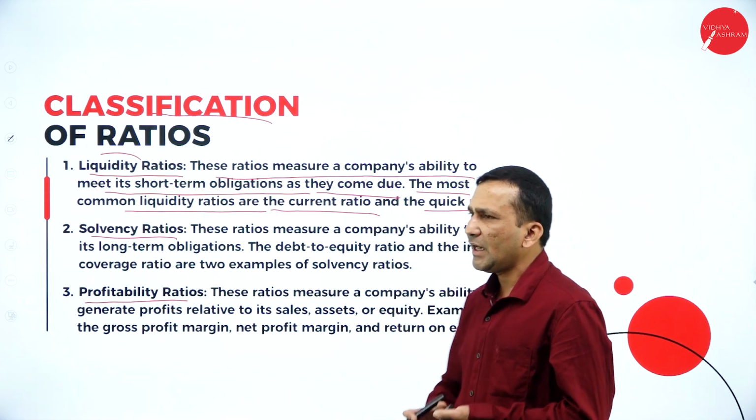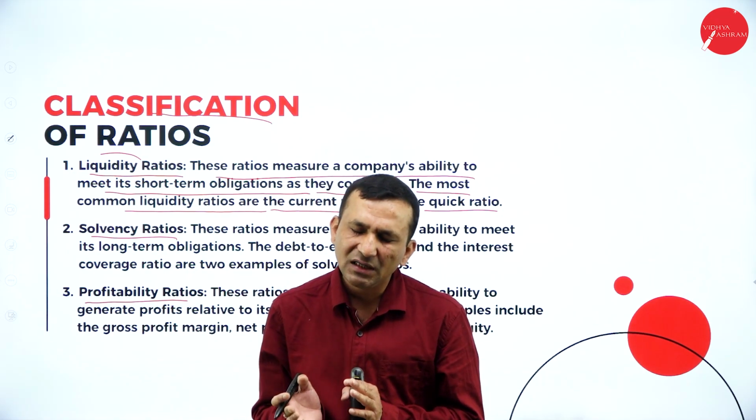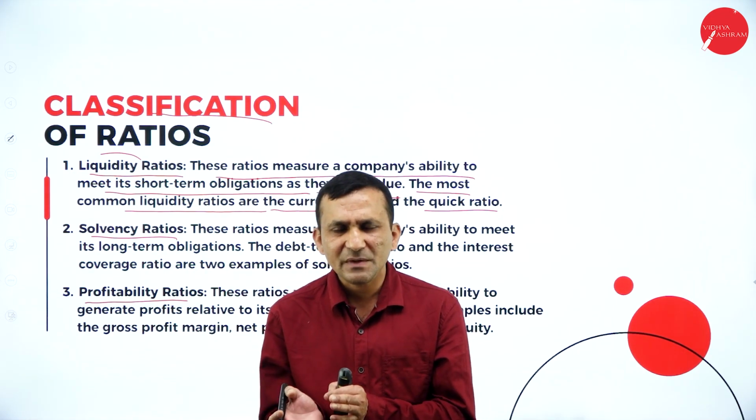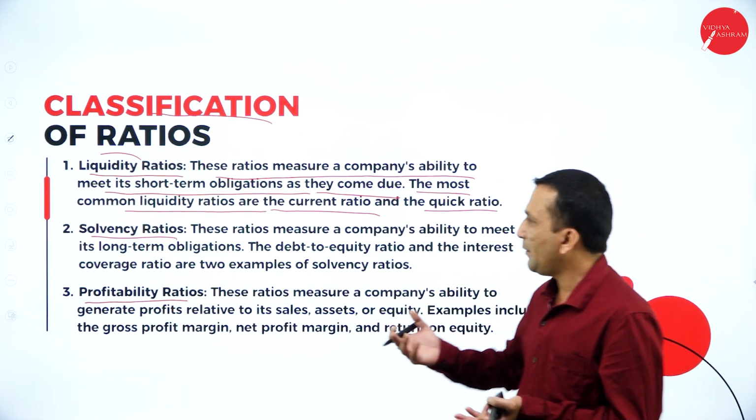And the quick ratio is, if from the current assets you subtract the stock and prepaid expenses, no doubt that is the quick asset or acid test, divided by current liability.